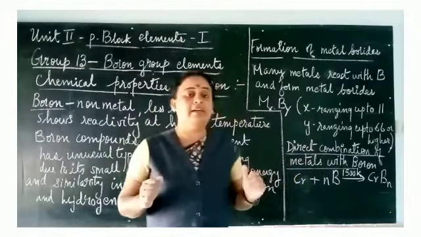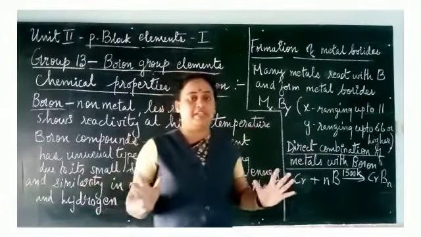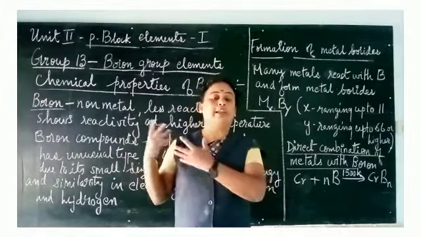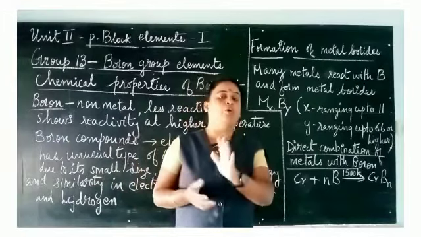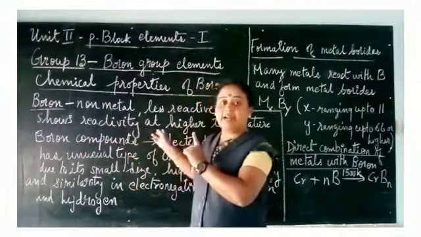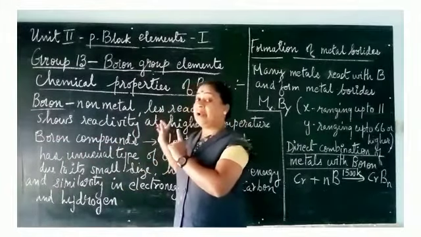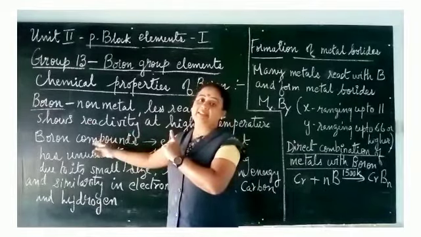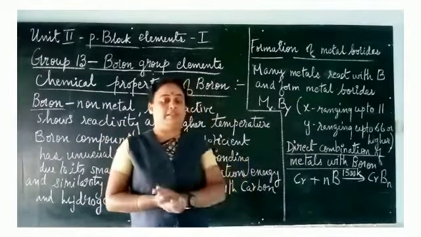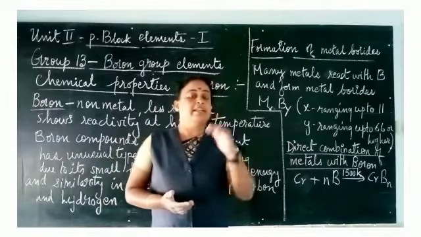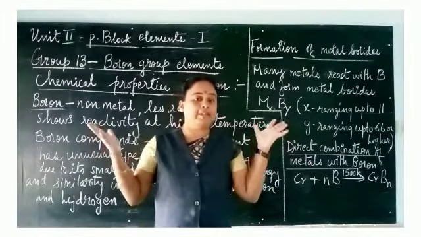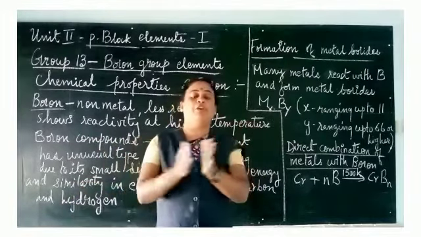How do these metals react with boron? By direct combination. It does not require the help of any other agents or compounds for the reaction. Only high temperature is required. As already said, boron is less reactive, but at high temperature its reactivity increases and it becomes highly reactive. Likewise here, when boron reacts with metals, the reaction proceeds in the presence of high temperature, so that metal and boron react by direct combination.